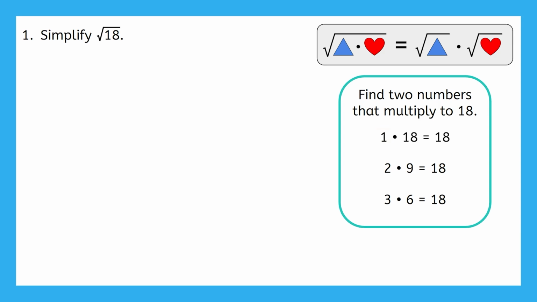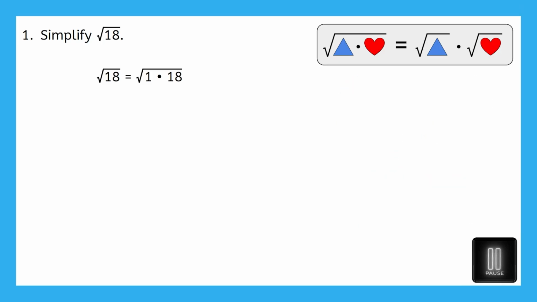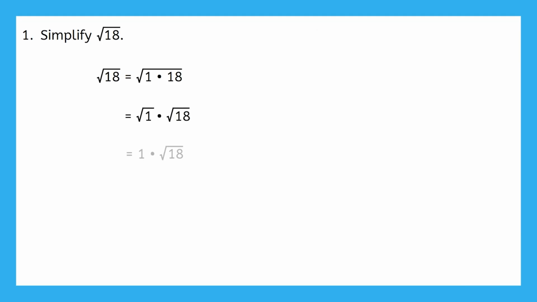Ooh, 1's a perfect square. Can we use 1 times 18 to simplify? Pause the video to try it. Yeah, since the square root of 1 is 1, and 1 times anything is just itself, we end up with the square root of 18 again.